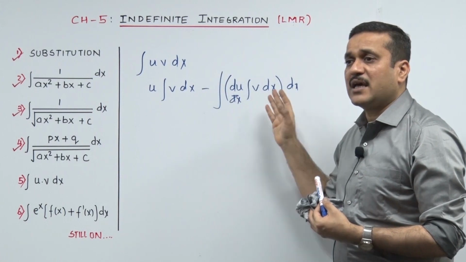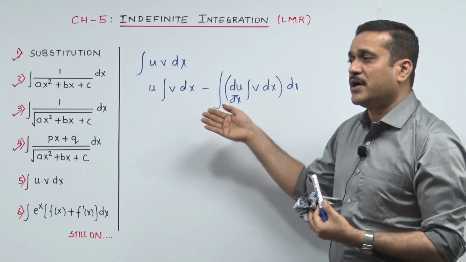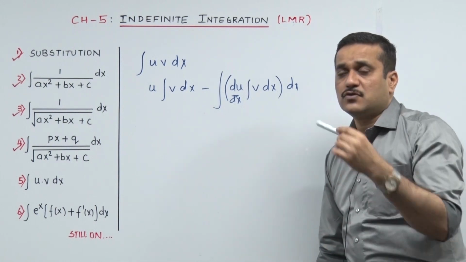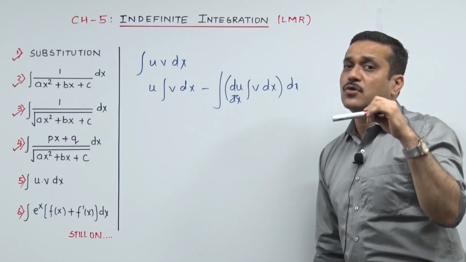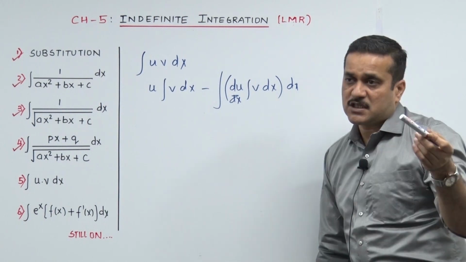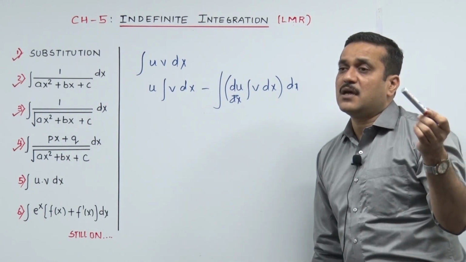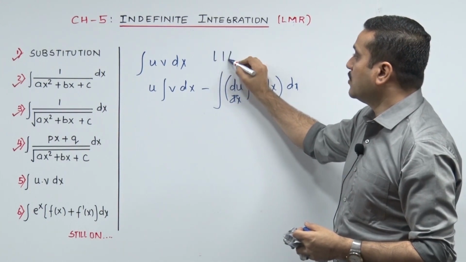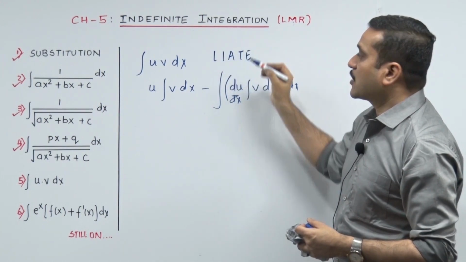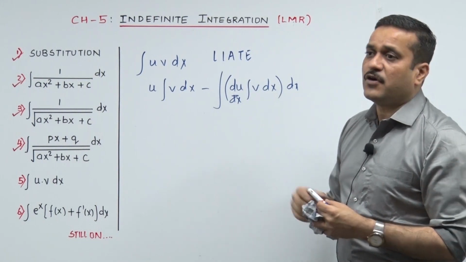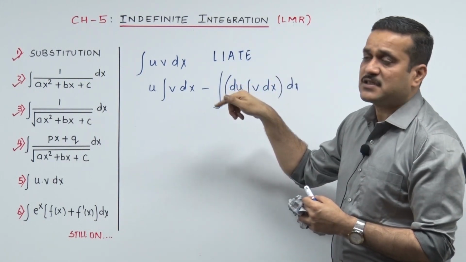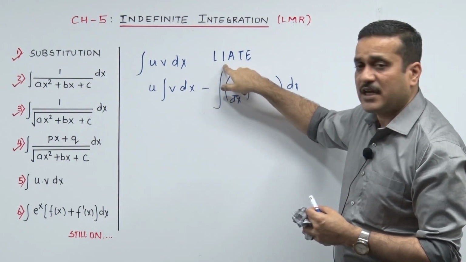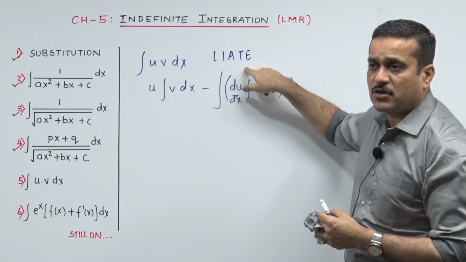आगे बोल के या लिख के कोई फायदा ही नहीं, because you know it कि next step it's not going to realize. So you need to decide out of these 2 functions very smartly who goes the second function, who goes the first function. उसकी सुविधा भी दिया है. You need to follow Liet, or you need to call Liet, for him to decide कि who will be the first and who will be the second. L stands for logarithmic function, I for inverse, A for algebraic function, T for trigonometric function.